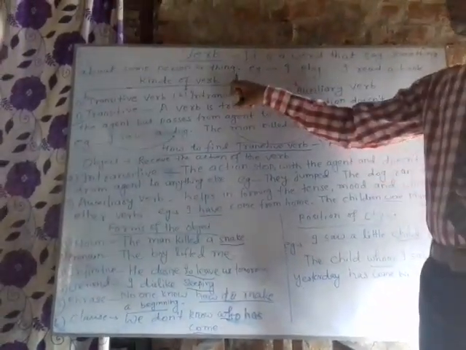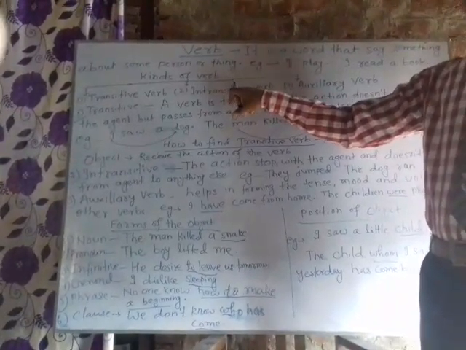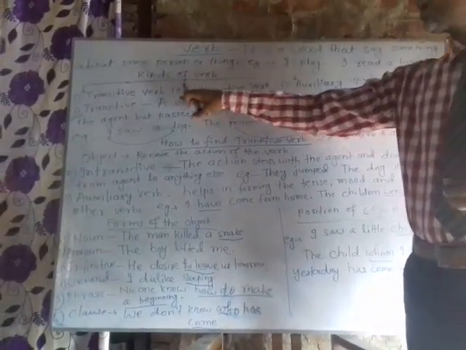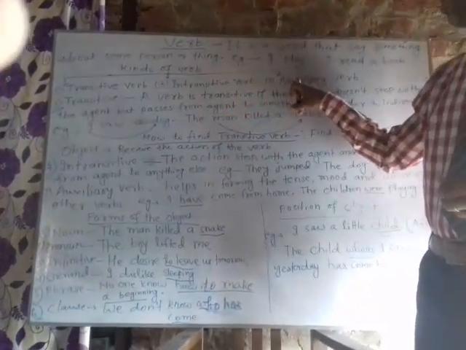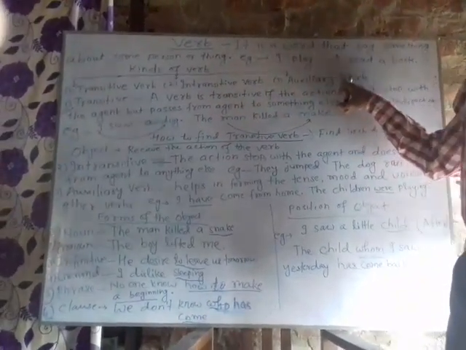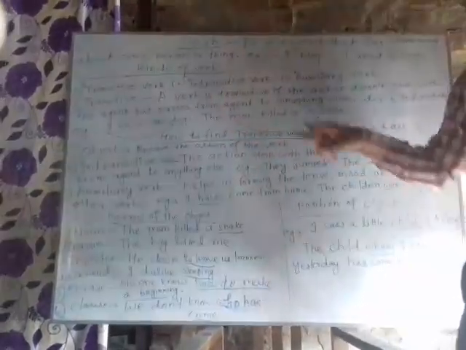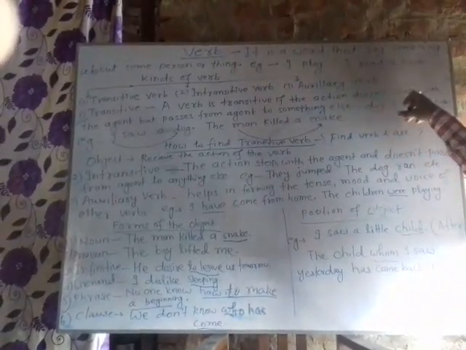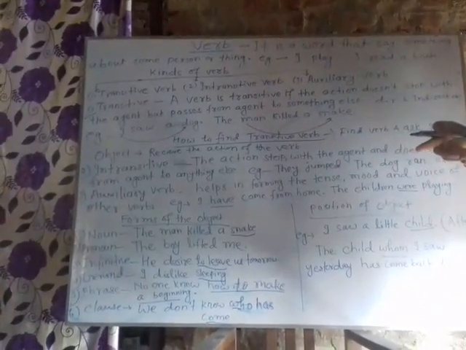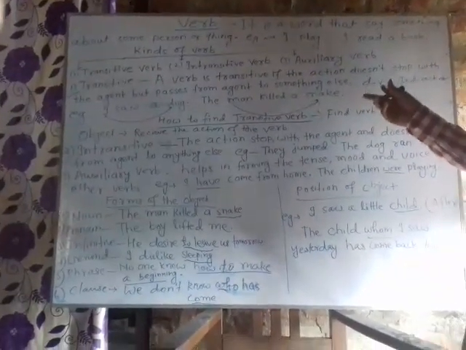Now see kinds of verbs. Verbs are subdivided into three classes. They are transitive verb, intransitive verb, and auxiliary verb. Now what is transitive verb? A verb is transitive if the action doesn't stop with the agent, but it passes from agent to something else.